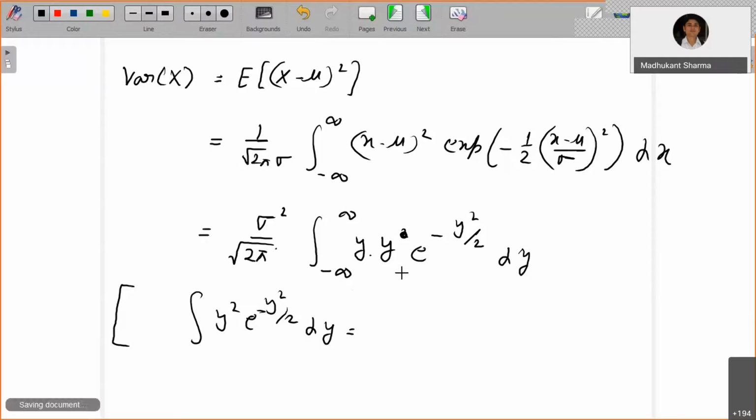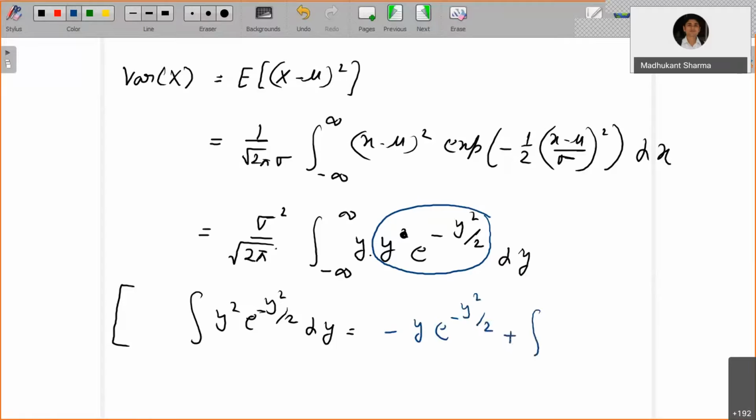So what you can do is, see, e to the power minus y square by 2 times y. You can solve the integral of this. The integral of this is nothing but e to the power minus y square by 2 with a minus sign. So what you will have is minus y times e to the power minus y square by 2, then plus the integration, where you take the y derivative, that is going to be e to the power minus y square by 2 dy. Then you apply the limit here.